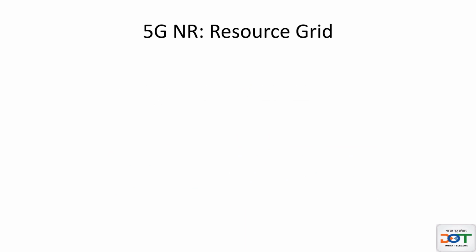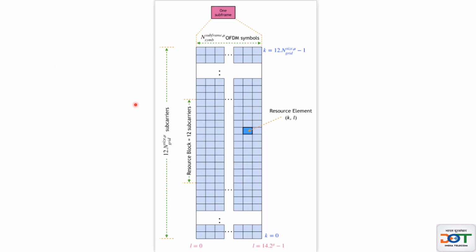Now let us understand what a resource grid is. Let's have a look at this diagram. This diagram shows one subframe. In time domain, it is one subframe of 1 millisecond. So horizontally it is time. From this place to this place, it is 1 millisecond.